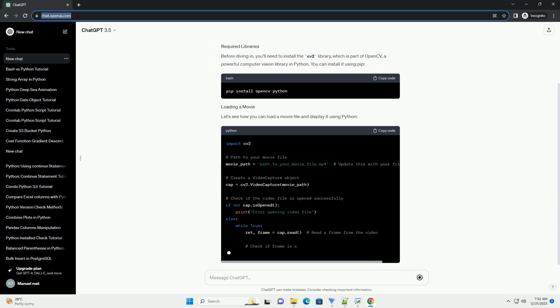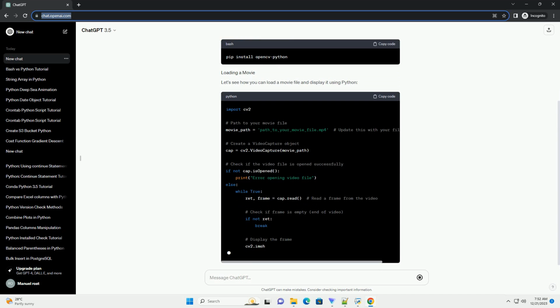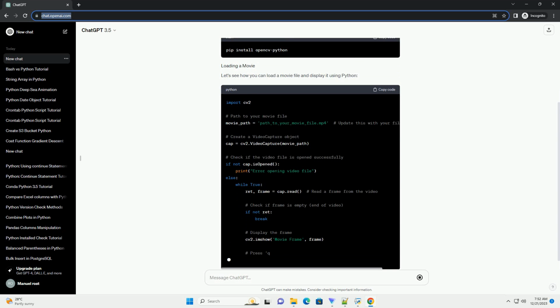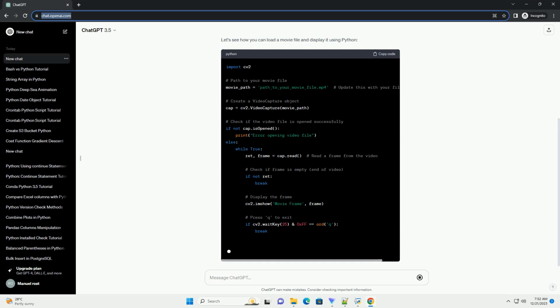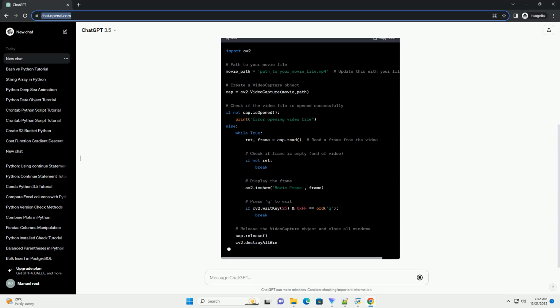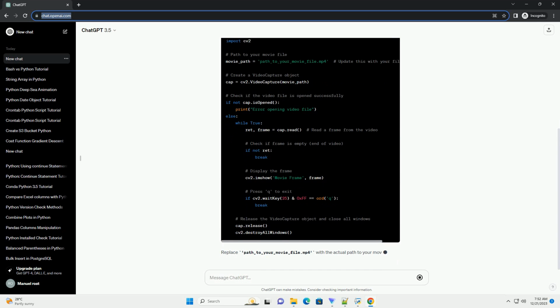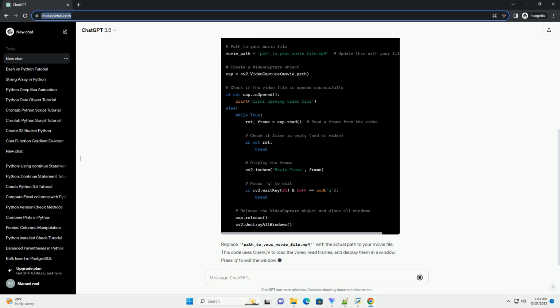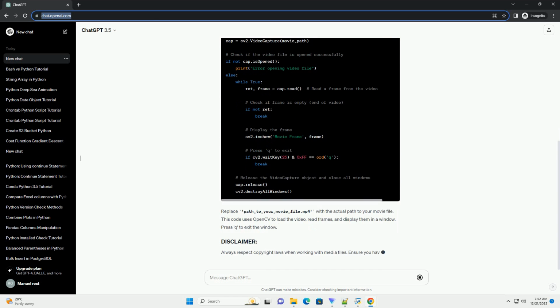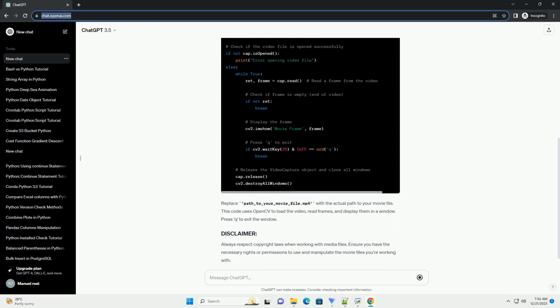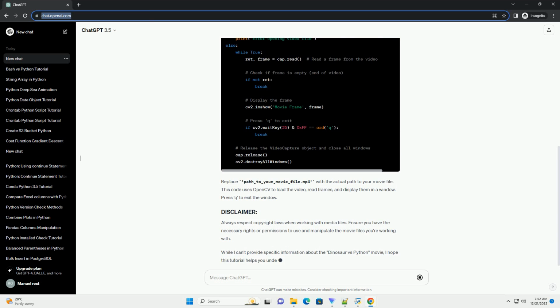concepts and libraries. Before diving in, you'll need to install the cv2 library, which is part of OpenCV, a powerful computer vision library in Python. You can install it using pip. Let's see how you can load a movie file and display it using Python.